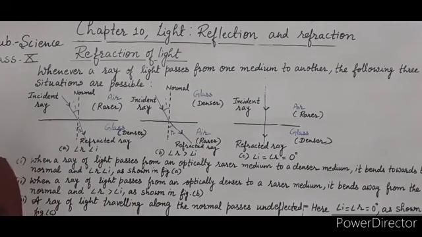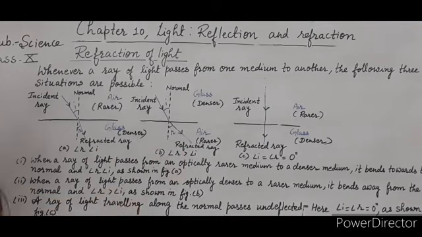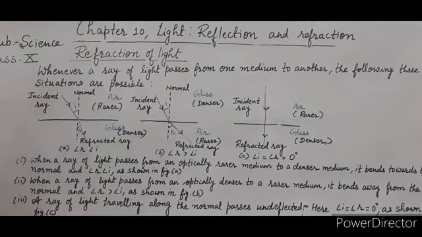So in this case, angle R is greater than angle I, as shown in the figure.